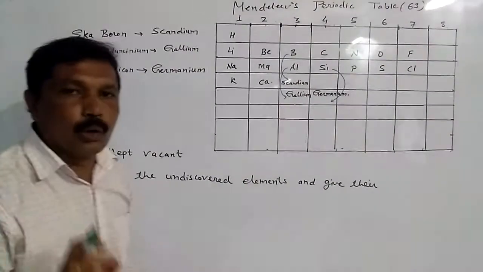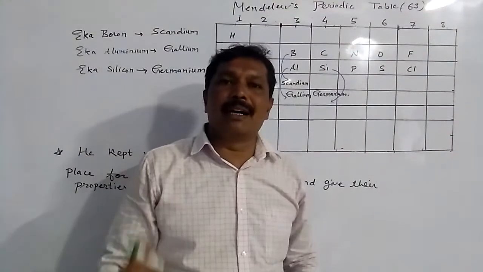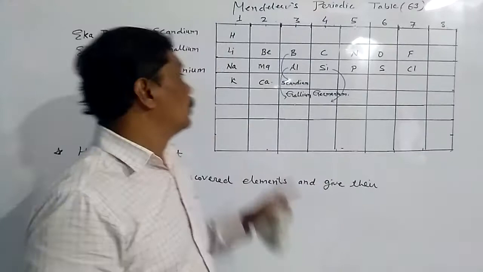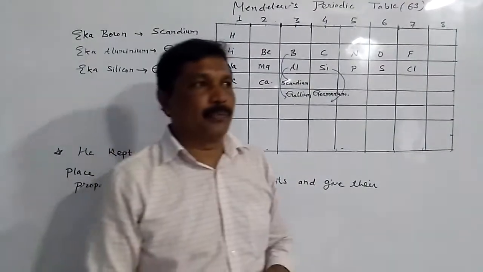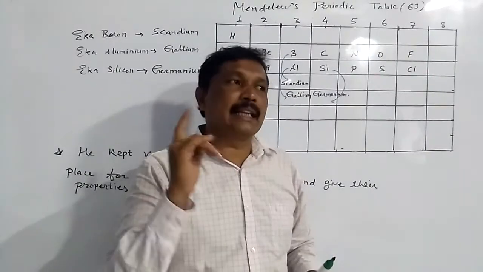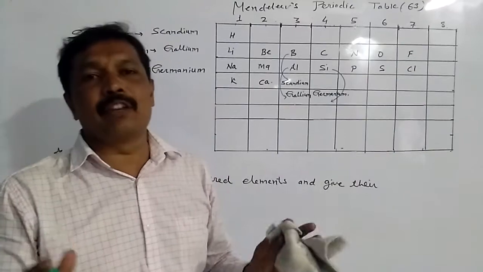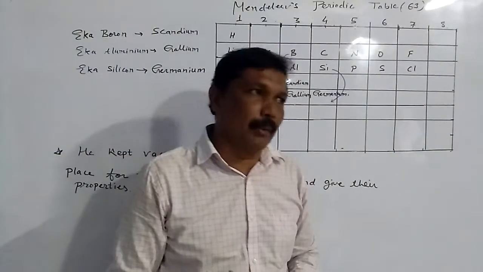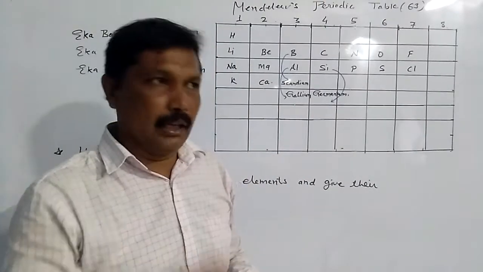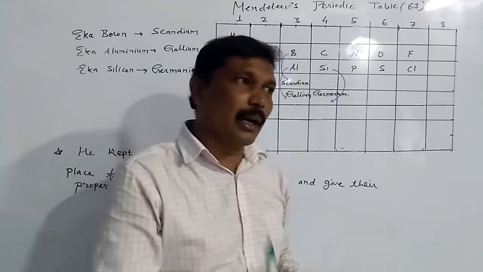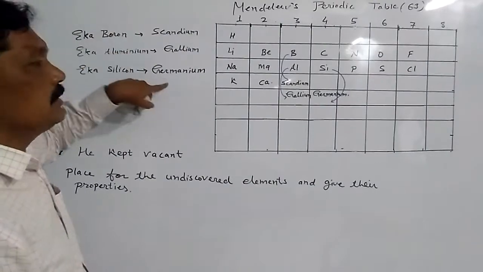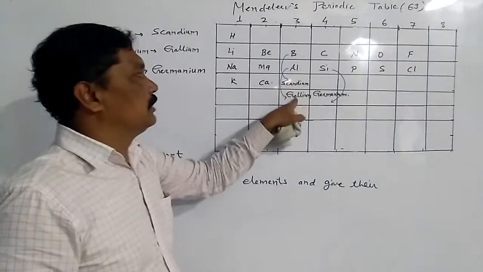The first thing Mendel did was correct the atomic mass of beryllium from 14.09 to 9.4 and place it before boron. The second thing he did was leave some vacant places in the periodic table and also give the properties of the undiscovered elements. When these elements were discovered, they were given the names scandium, gallium and germanium, and these were the vacant places which he left.